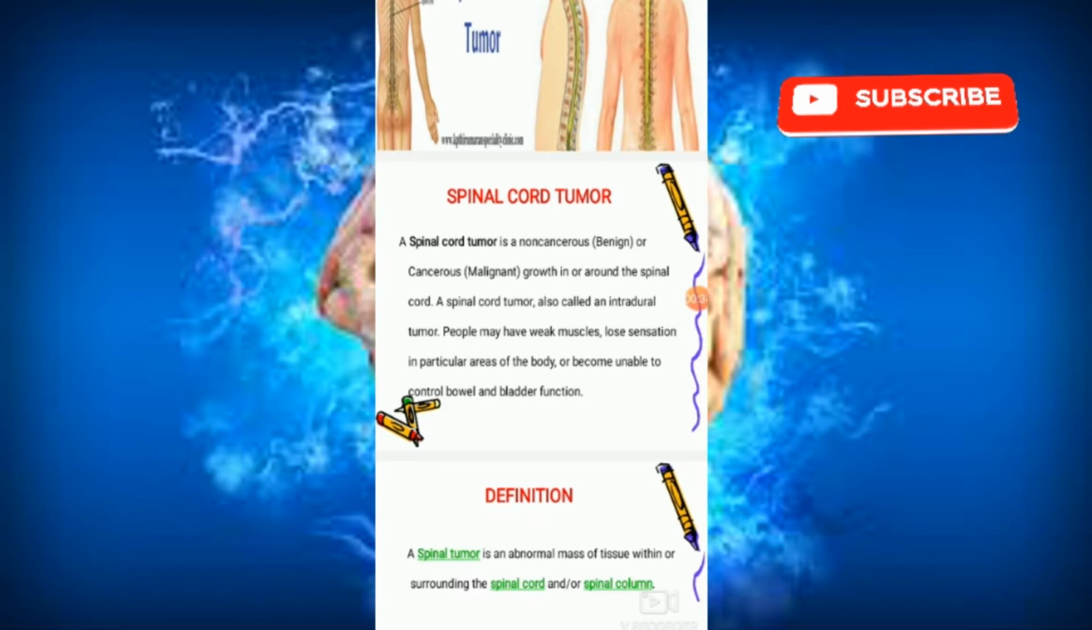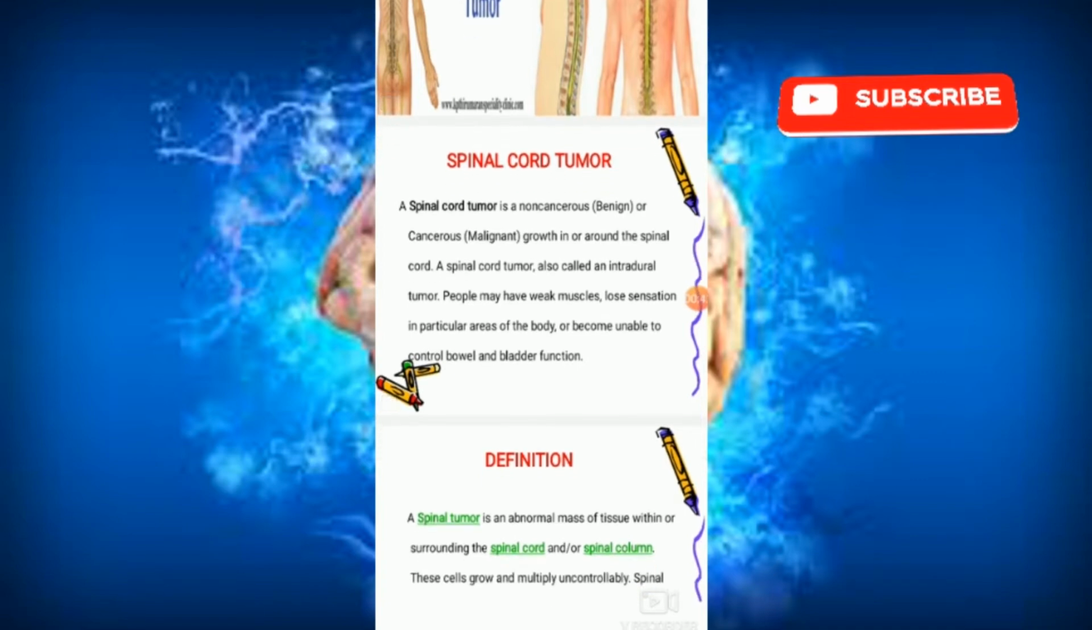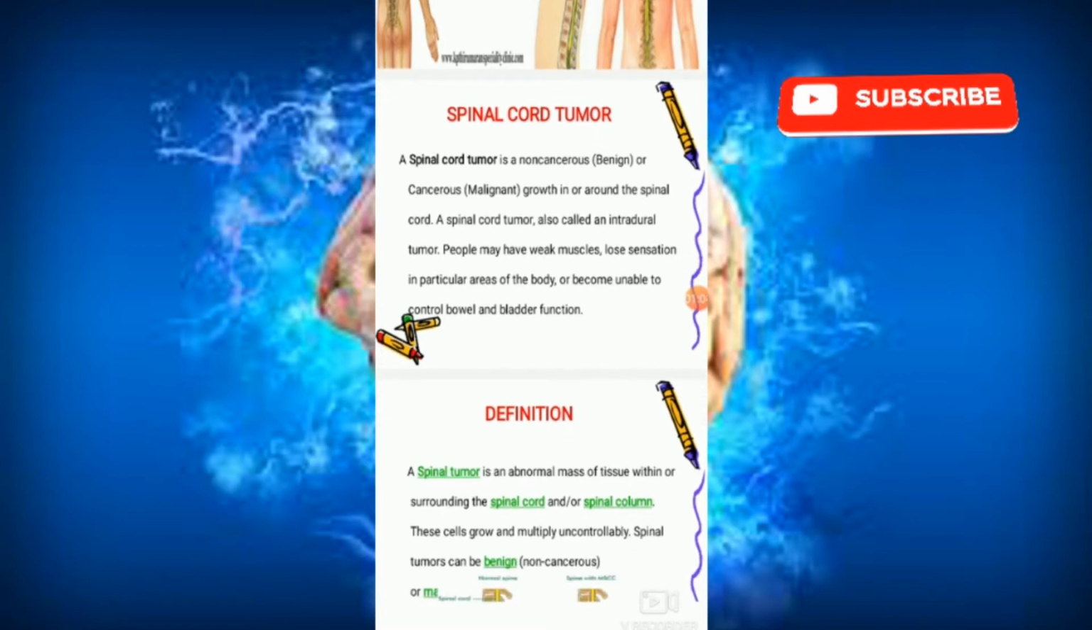People may have weak muscles, lose sensation in particular areas of the body, or become unable to control bowel and bladder functions. So basically spinal cord tumor is non-cancerous, benign means not spread to any other parts, and cancerous means malignant. Malignant means abnormal cells divide uncontrollably and metastasize to other parts of the body. So a spinal cord tumor is a non-cancerous or maybe cancerous growth in or around the spinal cord.